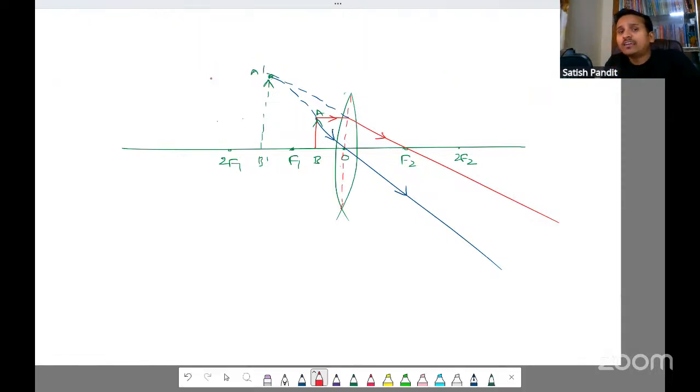And we know that the distance of the object, this is the object, the distance of the object from the optical center, that is going to be what? Object distance. So U. So U is negative here because it's left side, and U is always negative basically. And image is here. So distance of the image from the optical center, that is image distance. That is also negative here because it is left side. So both object distance as well as image distance, both are negative here.